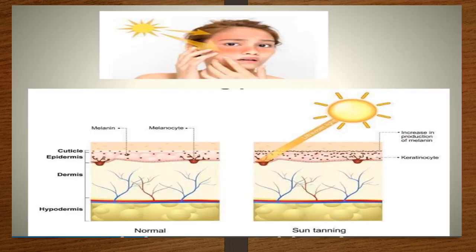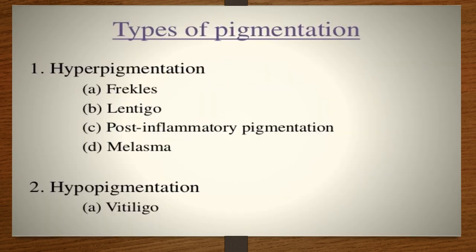Here is the normal and the suntanned skin. This is the cuticle, this is the epidermis. Here are the melanocytes from the basal layer secreting the melanin. When the UV rays of the sun reach the keratinocytes and the melanocytes, there is an increase in the production of melanin, which causes sun tanning. Here are the types of pigmentation: hyperpigmentation and hypopigmentation. We'll discuss them one by one.